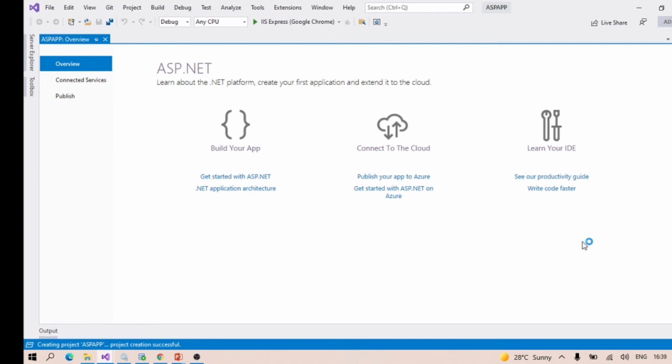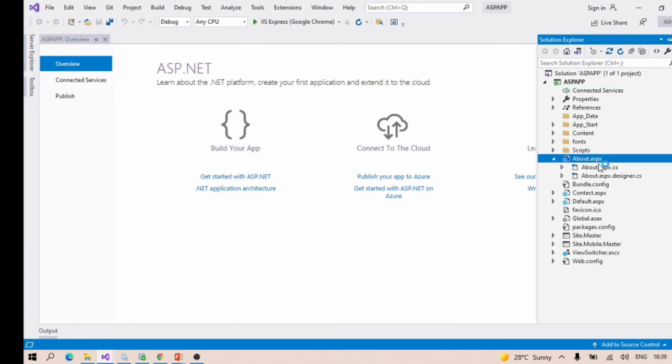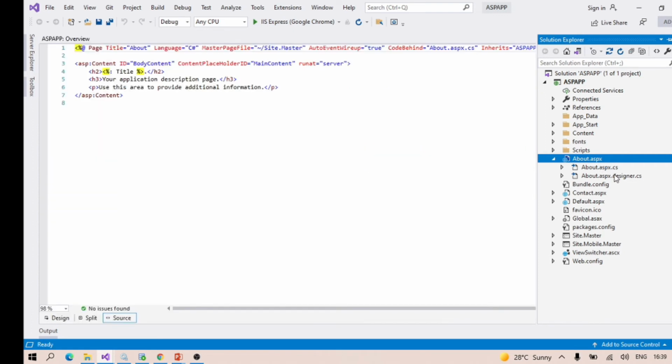Okay, so I think our application has been created. You can see that. If we see the about page, you can see About.aspx is here, and About.aspx.cs. So aspx is basically an ASP.NET extension that we already have discussed.